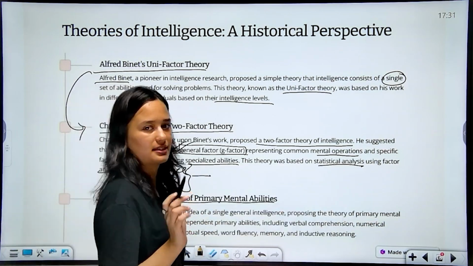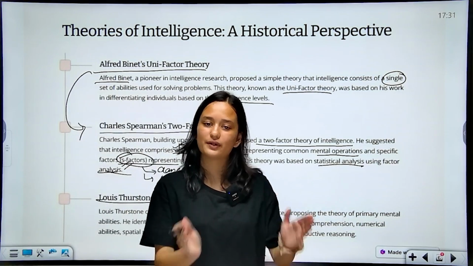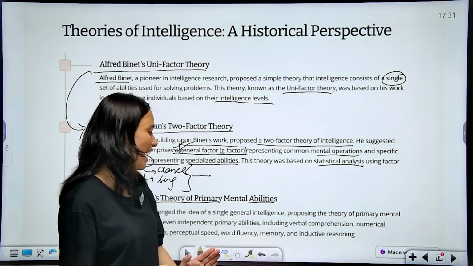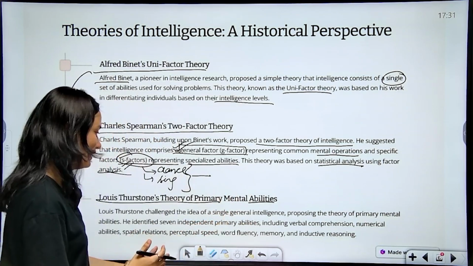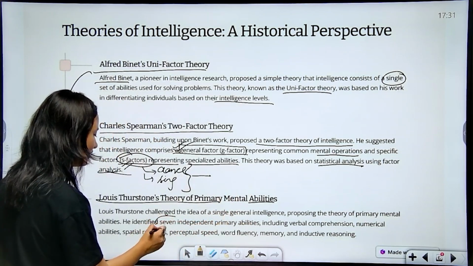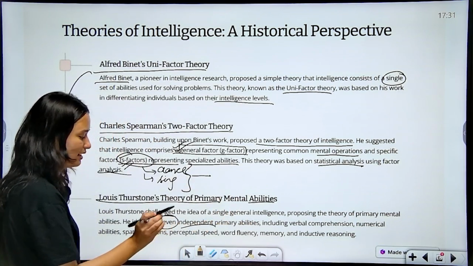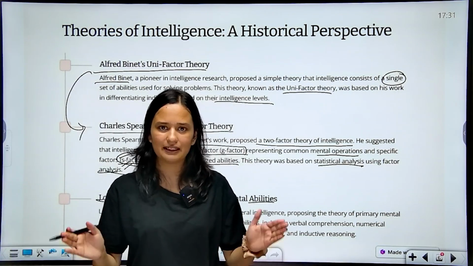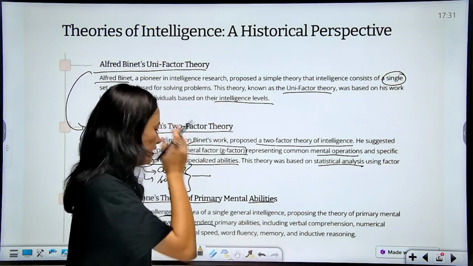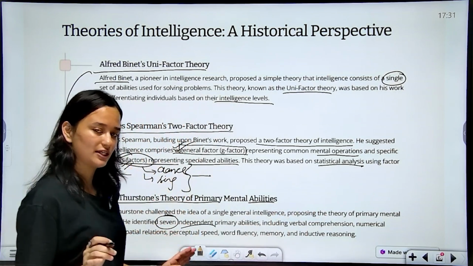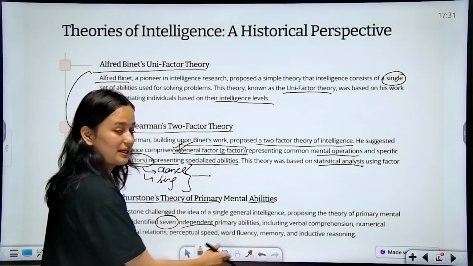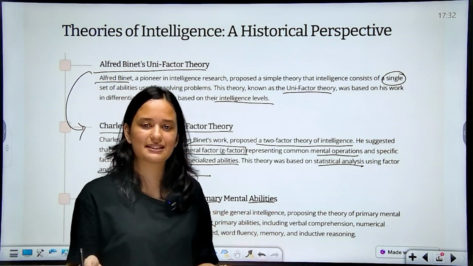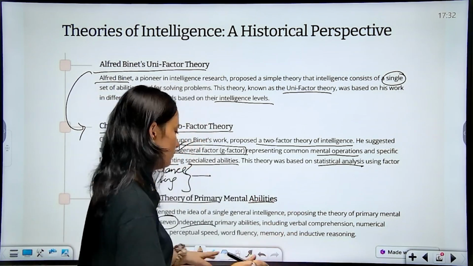What does Louis Thurstone say? Louis Thurstone says, ना तो एक single ability है, ना ही सिर्फ 2 abilities हैं. We have a group of abilities. Basically, he says that we have 7 independent primary abilities. Independent means that they do not influence one another. They are separate, completely different from one another. So intelligence can be measured by these 7 primary abilities, and if an individual is said to have one or more of these primary abilities, he can be said to be an intelligent individual.